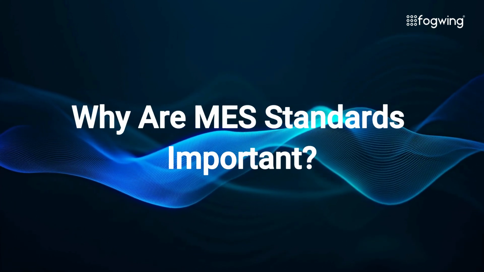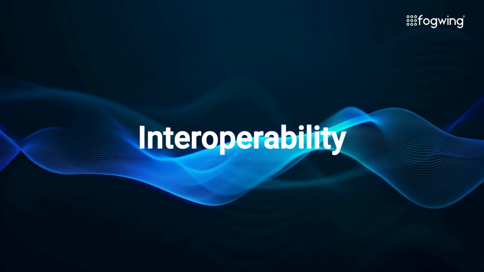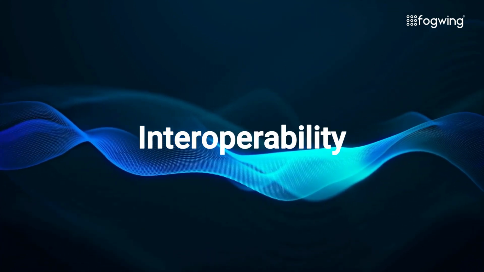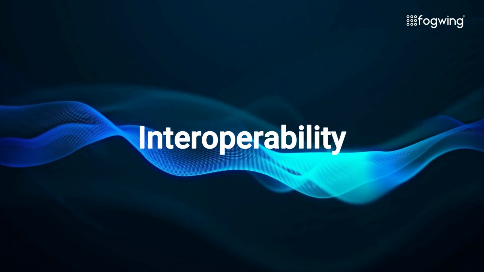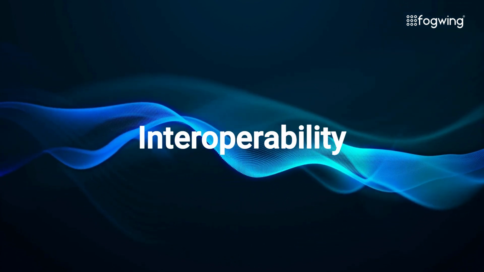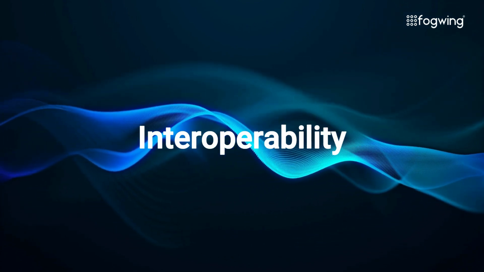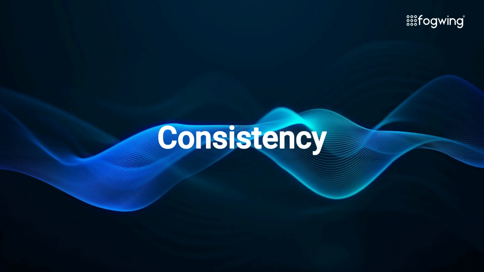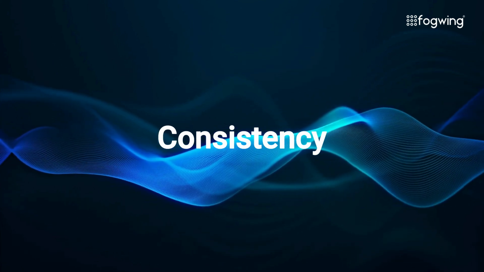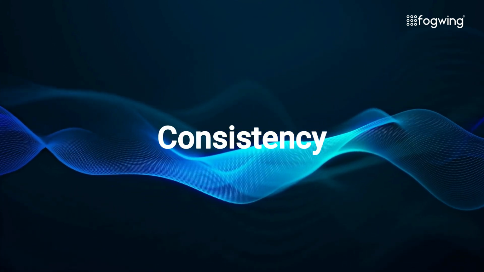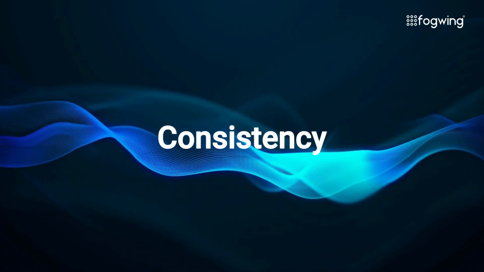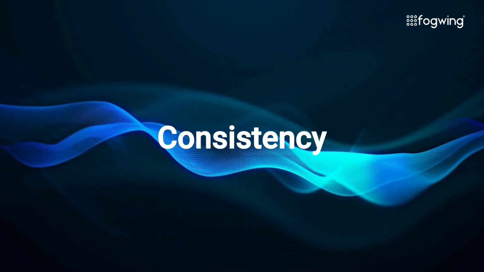Why are MES standards important? Interoperability. MES standards ensure that different systems can communicate effectively, regardless of the manufacturer or platform. This enables companies to integrate various systems and technologies without worrying about compatibility issues, saving time and reducing costs. Consistency. Standards provide a consistent approach to managing production processes. This consistency helps manufacturers maintain quality and ensures that every aspect of production is monitored and controlled effectively.